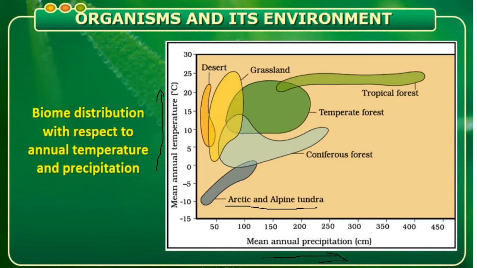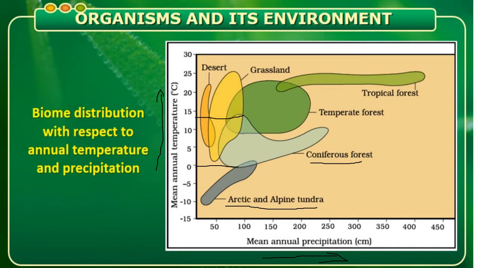Next, coming to the coniferous forest. Here you can see the temperature starts with zero and ends at nearly 13 to 14 degrees Celsius.